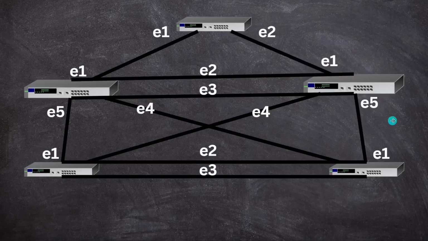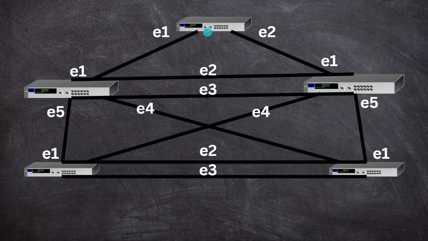So let's see how many loops are present here. You can see this is a loop. And from this Ethernet 1, this Ethernet 1, this Ethernet 3, this is Ethernet 1 to this Ethernet 2, this is also a loop. So these are also loops. This Ethernet 3, 5, 1 is also a loop.